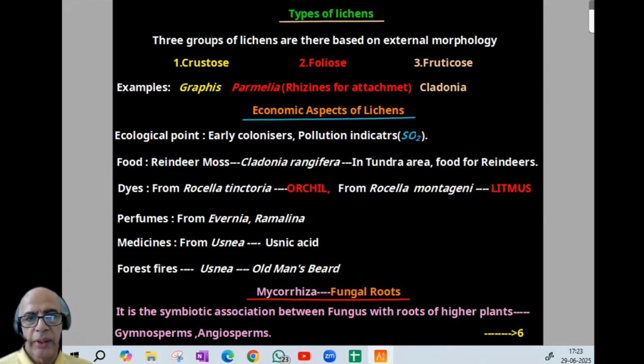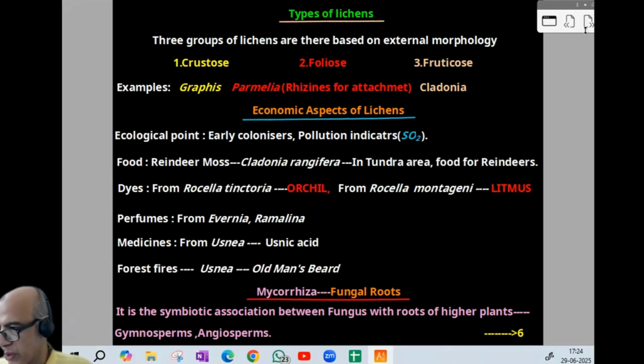Then medicines. From Usnea, usnic acid. And forest fire: Usnea is concerned with forest fires, etc. And Usnea is often called old man's beard. Now comes the last group in today's discussion, mycorrhiza, fungal root. It is again a symbiotic association between fungus and roots of higher plants, like gymnosperms and angiosperms mainly. I think it is clear. We can proceed to the next page.